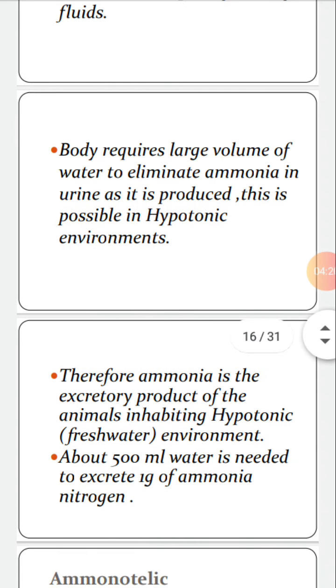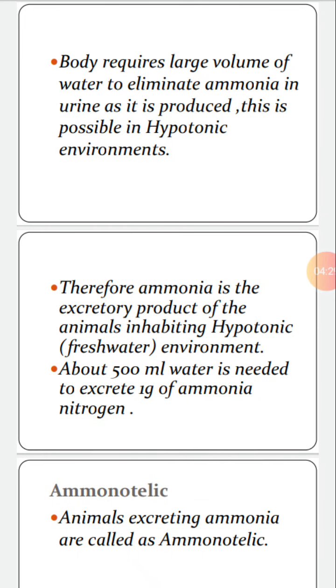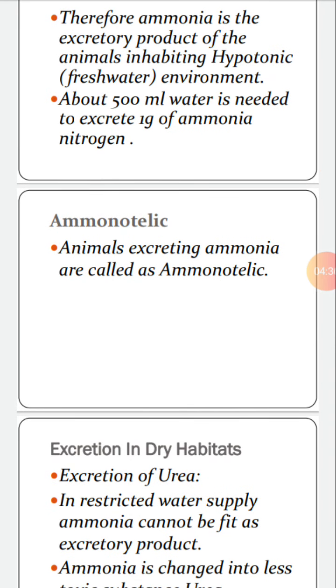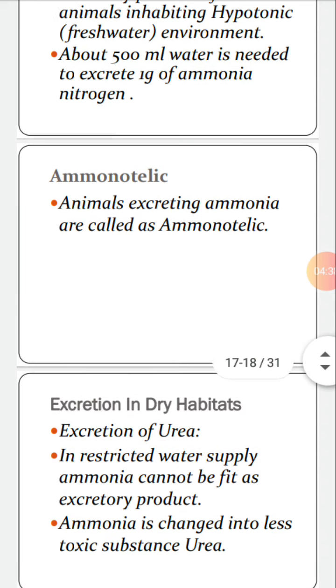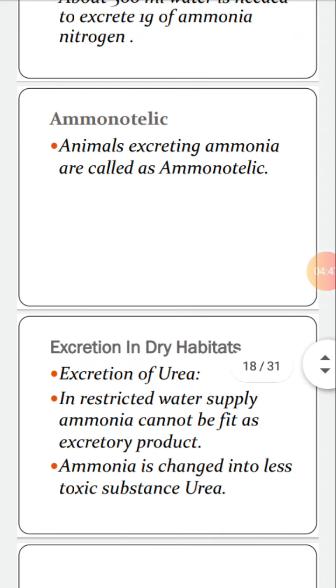This is very important. About 500 ml water is needed to excrete 1 gram of ammonia nitrogen. Ammoniotelic. Animals excreting ammonia are called ammoniotelic. Now, excretion in dry terrestrial habitats. Excretion of second nitrogenous waste, urea. In restricted or limited water supply, ammonia can't be fit as excretory product. Ammonia is changed into less toxic substance called urea.